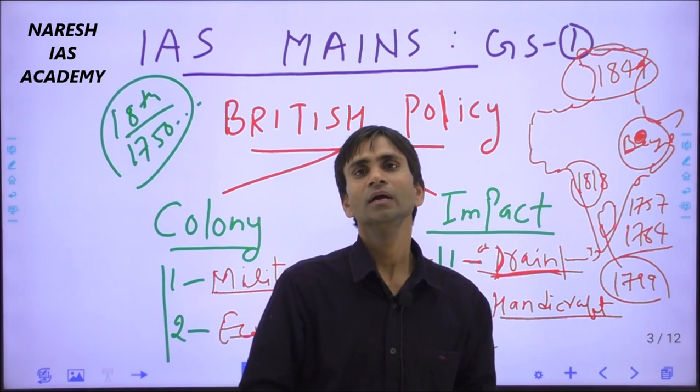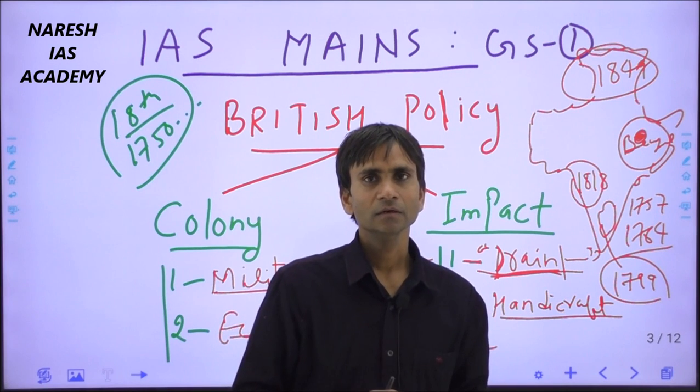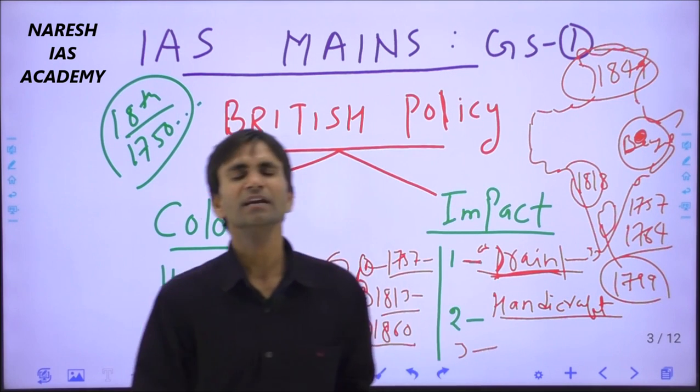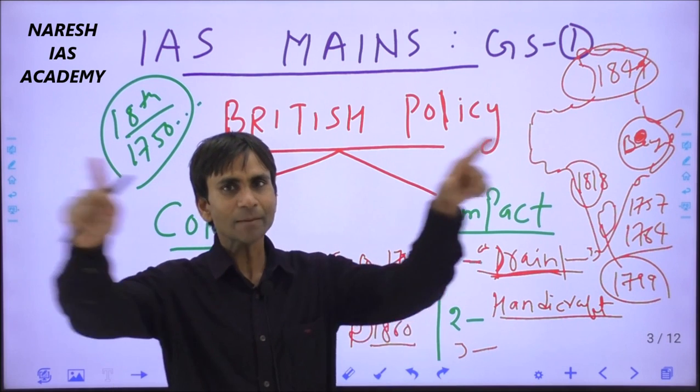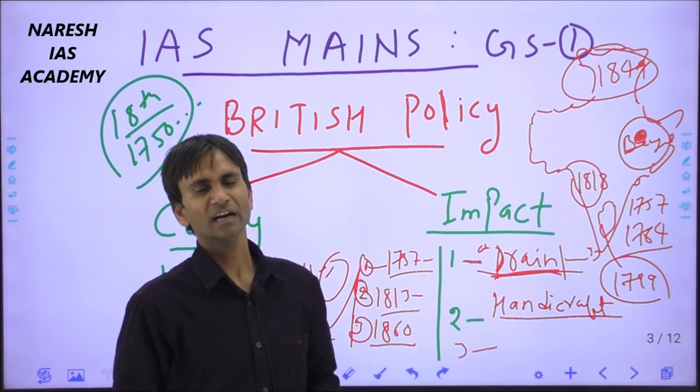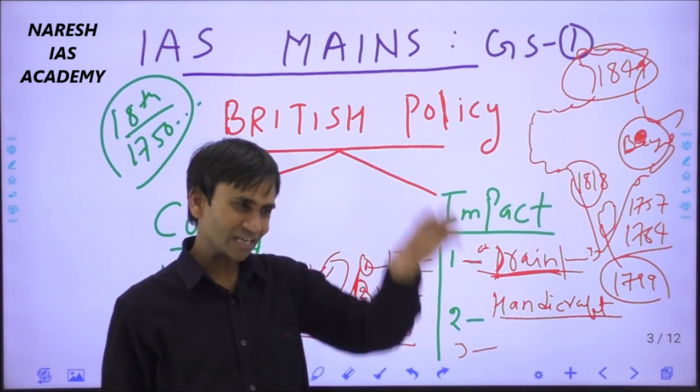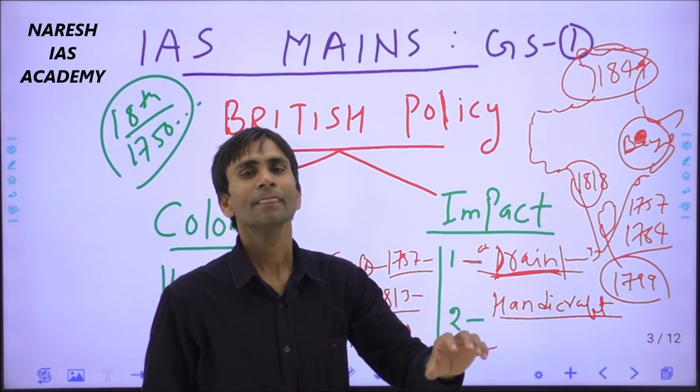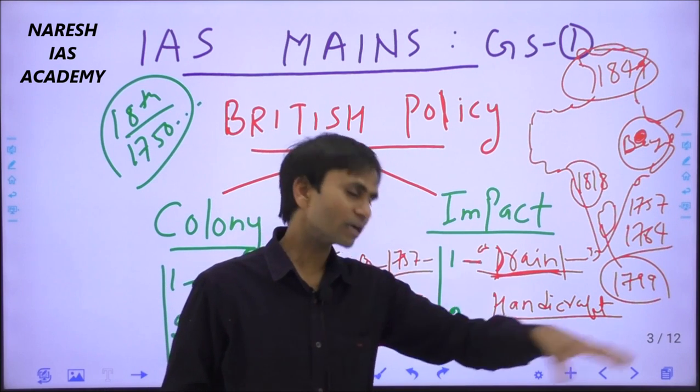And till independence, more than 90% of Indian farmers were in the trap of indebtedness, and they were in a very miserable, poor condition.